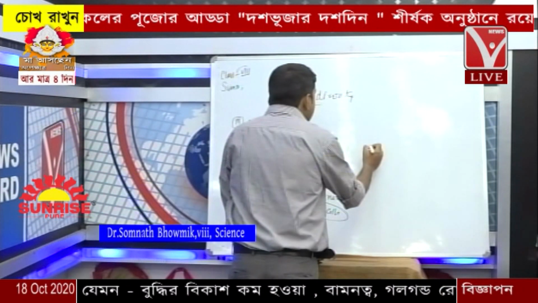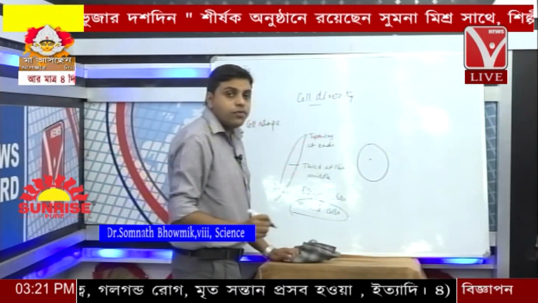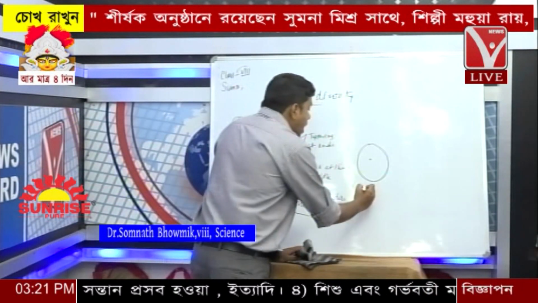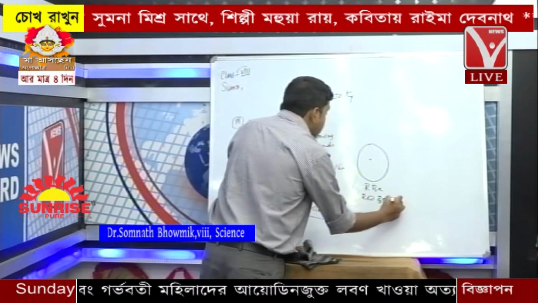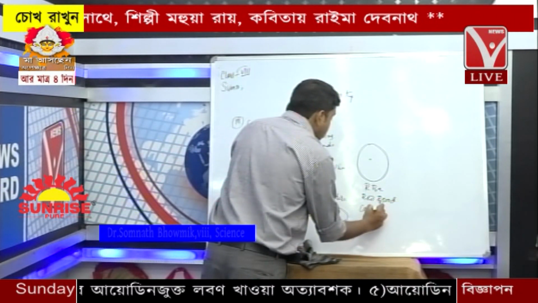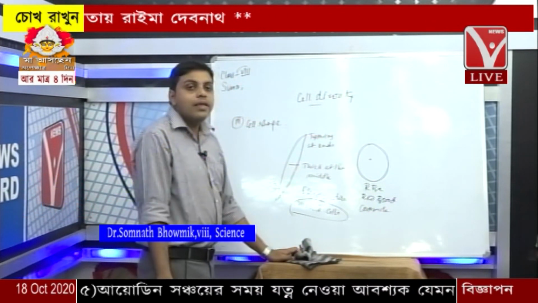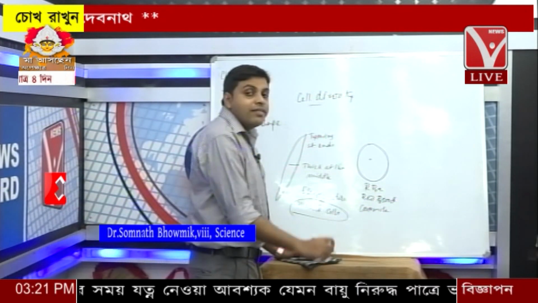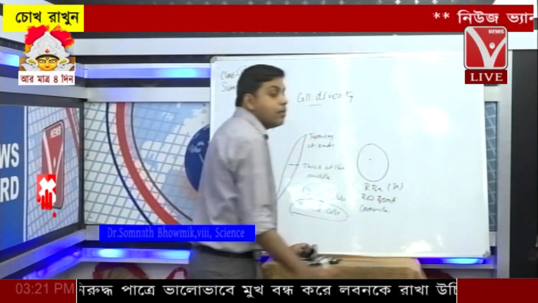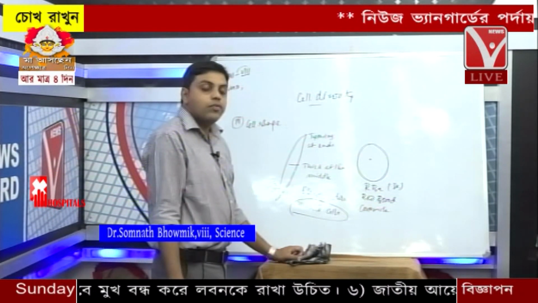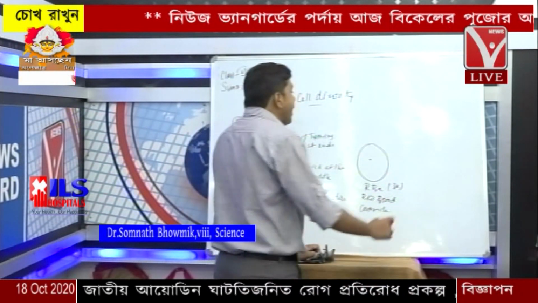Now some of the cells are more or less spherical in shape, like that of the RBC, that is the red blood corpuscles. Because of these red blood corpuscles, our blood is red in nature. The red blood corpuscles contain a special kind of pigment, the iron actually, the heme, and that's why our blood is red in nature. Okay. Now some of the cells are highly branched.